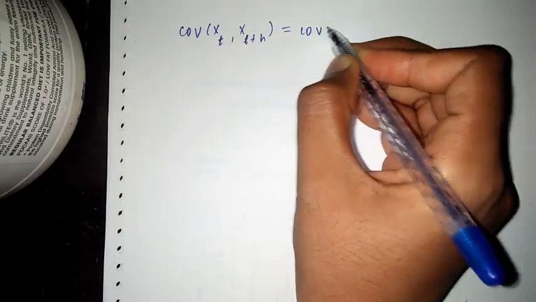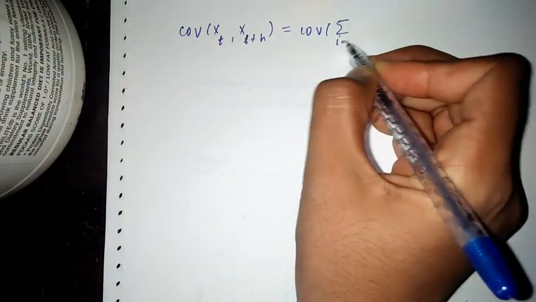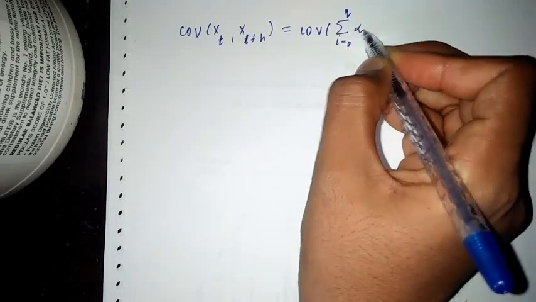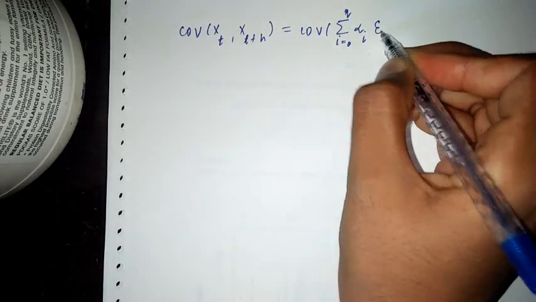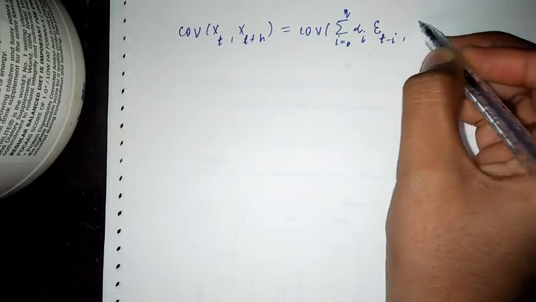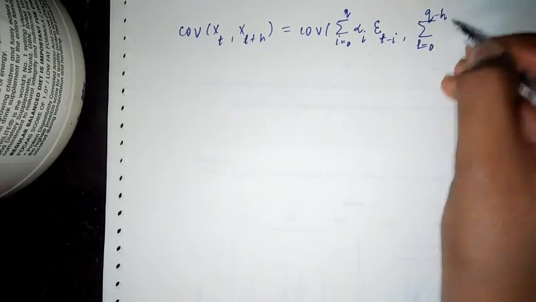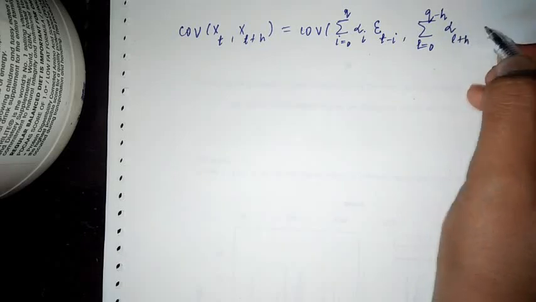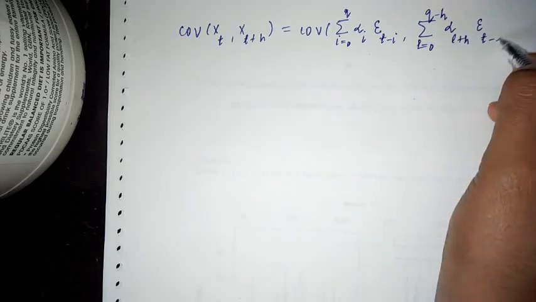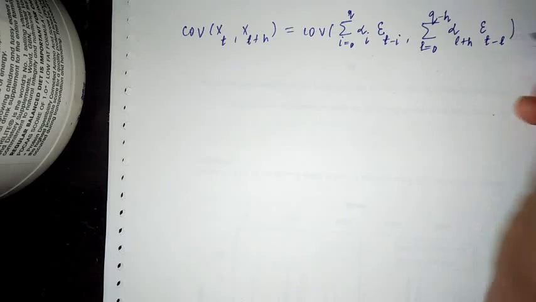That is the covariance between I is equal to 0 to q alpha I epsilon t minus I, and L is from 0 to q minus h alpha L plus h epsilon t minus L. So this is the expression I copied from the previous line.